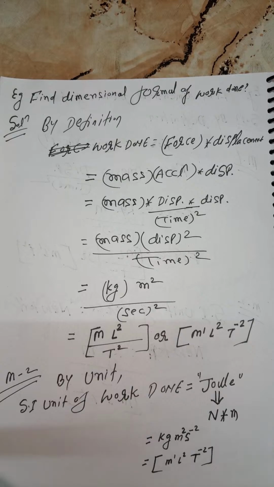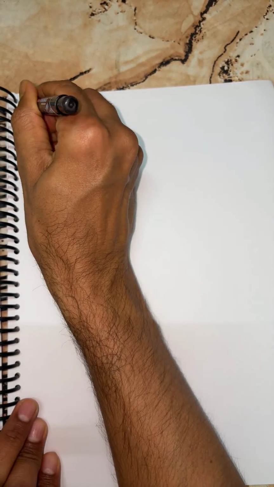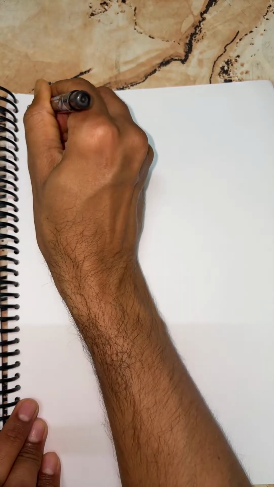Right, kids? Okay, fine. Now, students, further, just move on to the next numerical based on dimensional formula. We make sure everything is crystal clear in the live session only. If any point is not clear for you, please ask, we clarify here only. Now, kids, I'm going to start the next topic, the next numerical based on this. So everyone just note down. Tell me the dimensional formula, kids.